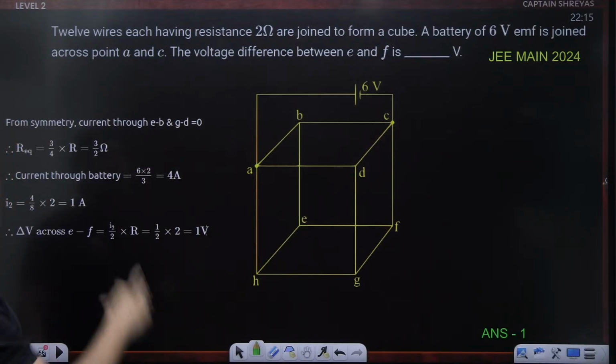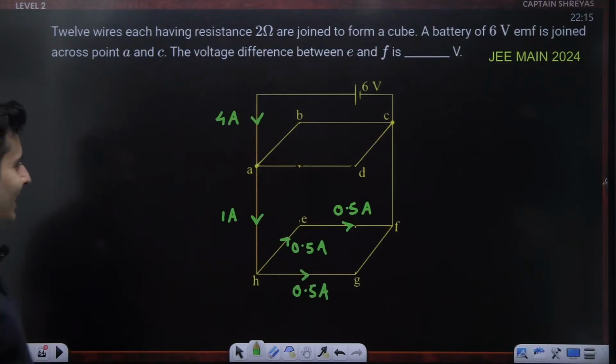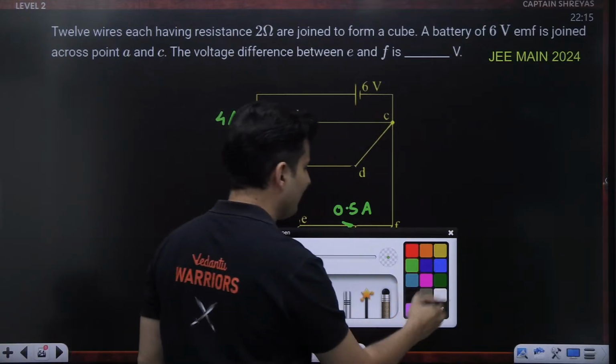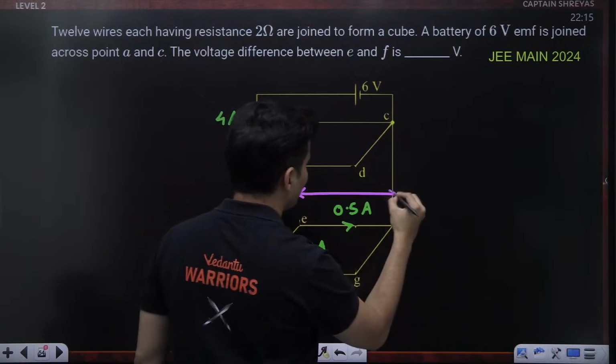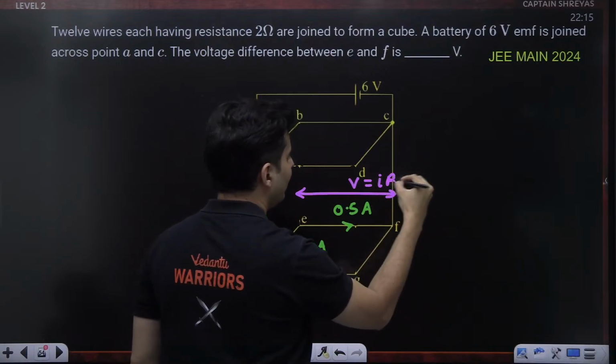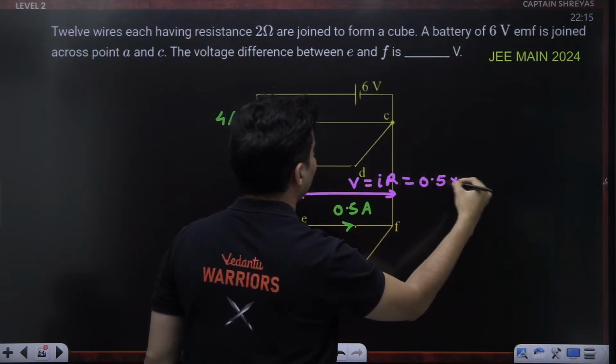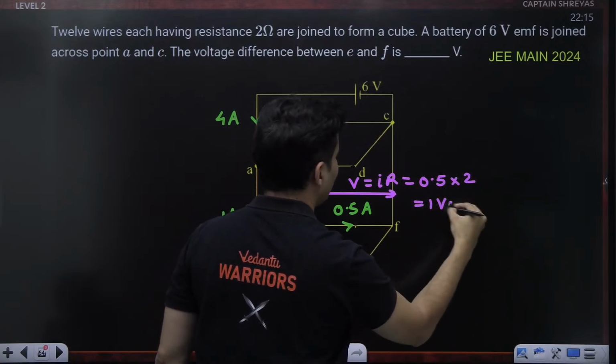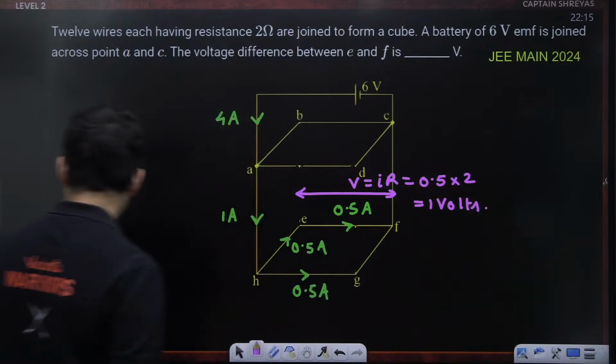Yeah. Oh no, the question is the voltage difference, my bad. Not the current. Once I get the current, we can easily find the voltage difference as well. So the voltage difference is IR. I is basically 0.5, resistance is 2, so it will be 1 volt. So voltage difference will be 1 volt.